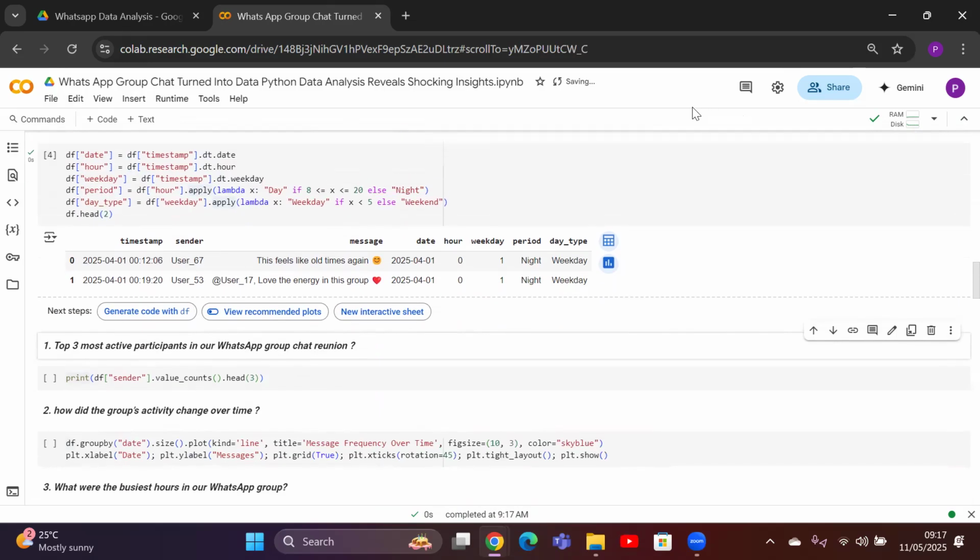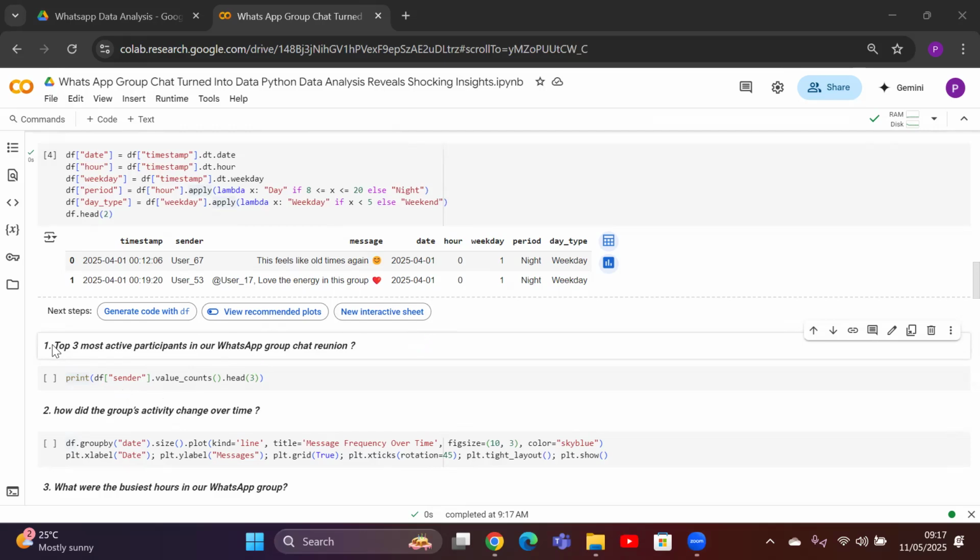Now we are going to ask our first question to the data. Who are the top three most active participants in our WhatsApp reunion chat? To identify the names, we are going to take the sender column of the data frame, use the function value_counts, and take the first three entries.